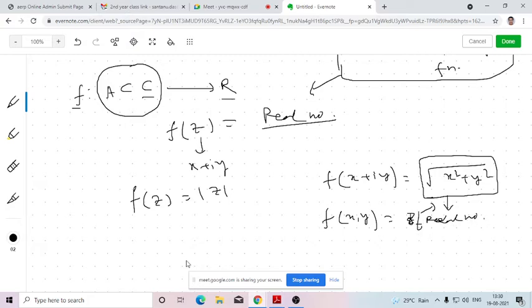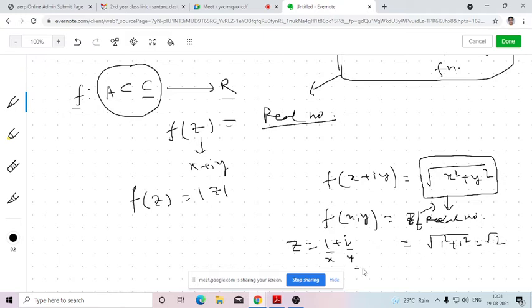Say for example, I am taking z as 1 plus i. So this is our x, this is our y. This is x equals 1 and y equals also 1. So what will be the value of the function? Functional value will be the square root of 1 square plus 1 square. That means root 2.